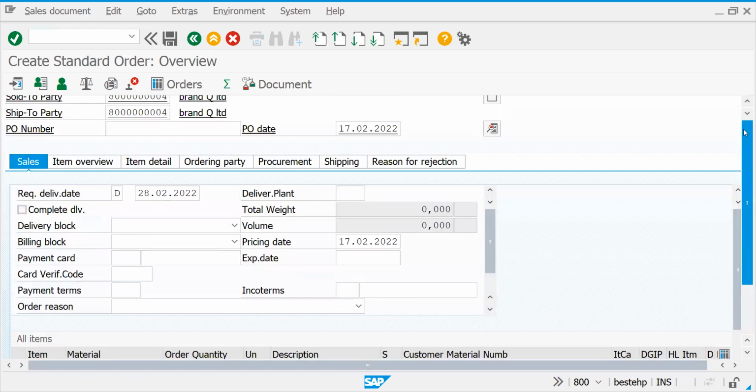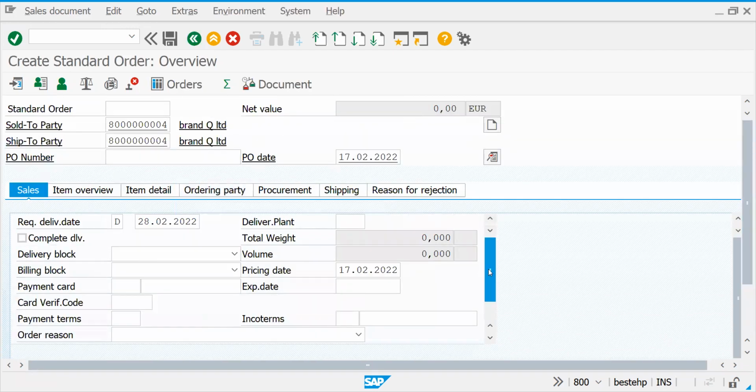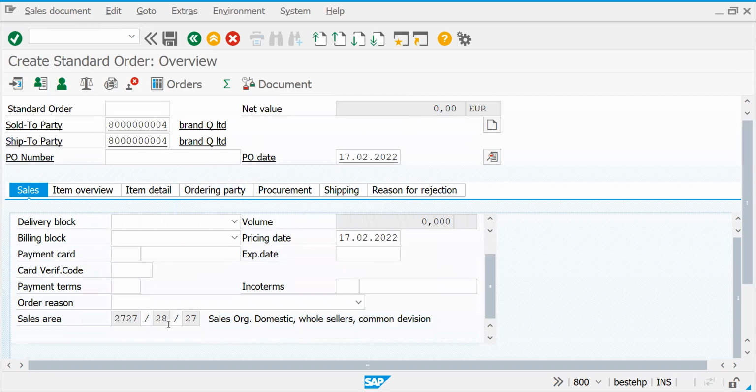But actually for wholesale, we haven't created it. But common distribution channel means the same channel I can use for 100 channels. For example, in your company, 100 divisions are there.